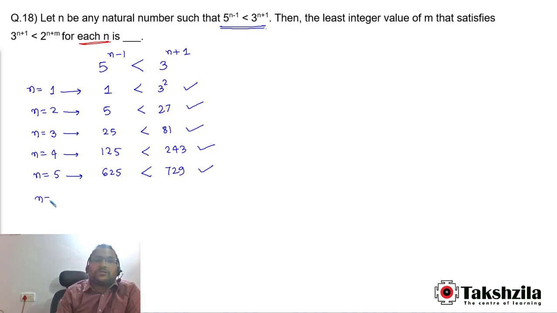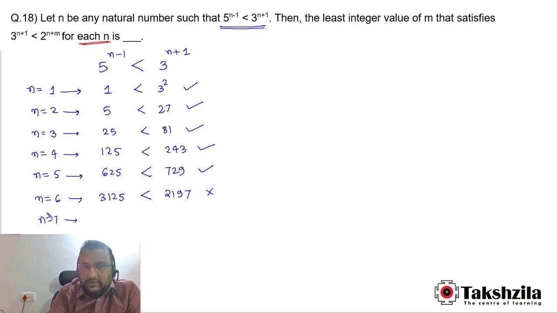अगर हम n is equal to 6 पुट करेंगे यहाँ पे तो 5 to the power 5 होता है 3125 and 3 to the power 7 होता है 2187. So 3125 less than 2187, no, this is wrong. If you check n is equal to 7, 5 to the power 6 होता है 15625 and 3 to the power 8 होता है 6561.